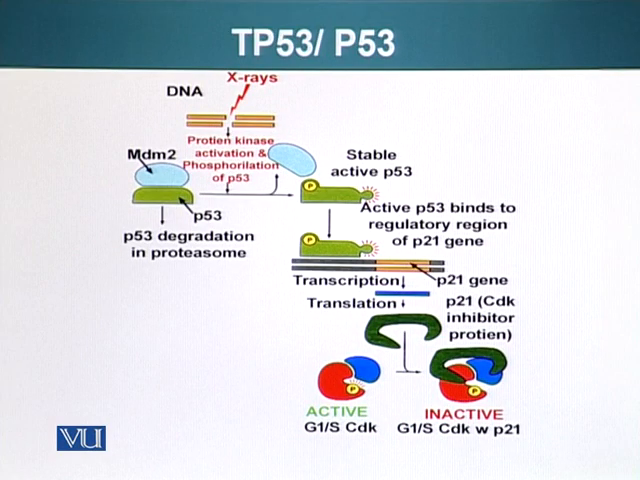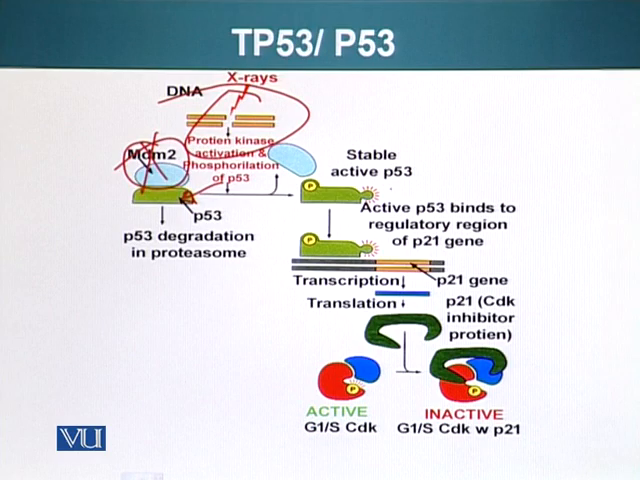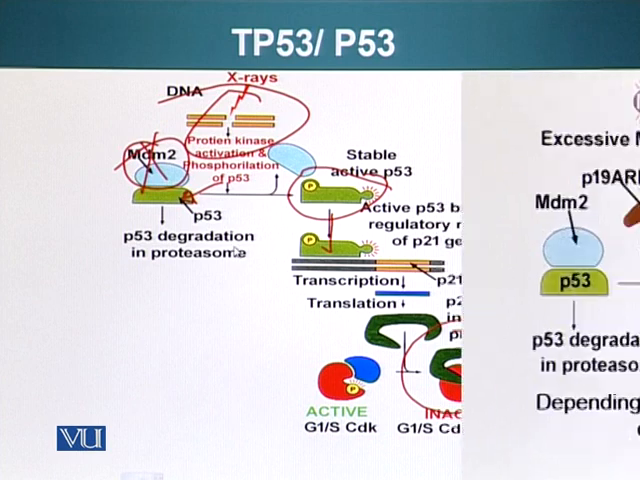DNA gets damaged by X-rays. It results in activation of kinases which phosphorylate p53. p53 can no longer bind MDM2 and be degraded. p53 acts as a transcription factor, binds regulatory regions on DNA adjacent to the p21 gene, which results in production of p21 gene product, which is p21, which binds and inactivates the CDK and cyclin complexes.